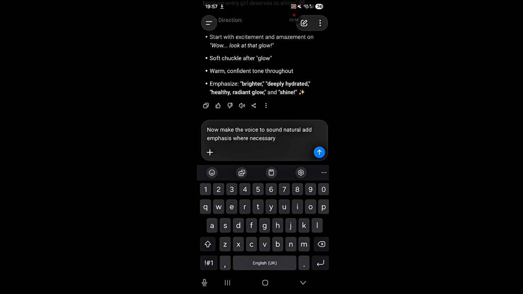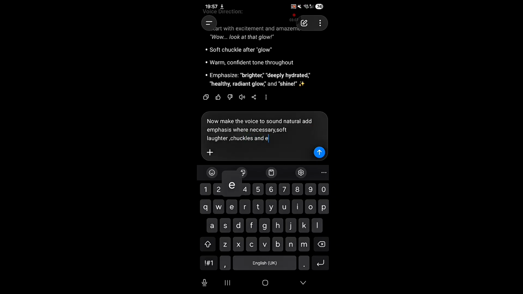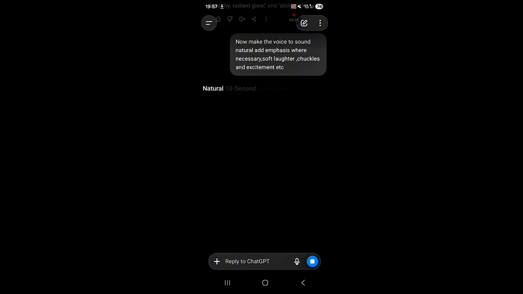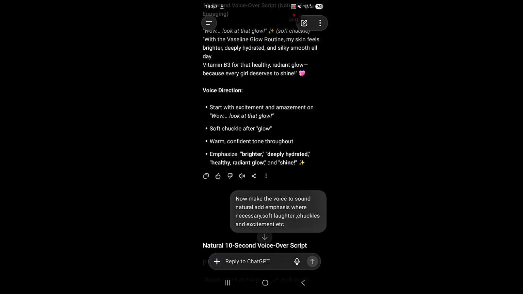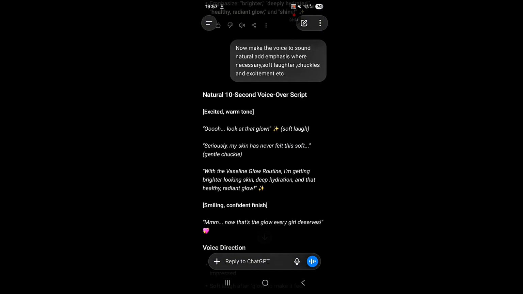Add emphasis where necessary. Soft laughter, chuckles, and excitement. Once we're done with that, you can put etc. Once you put this etc, ChatGPT already understands the angle where you're coming from. Then you send it. It's still the same script, but it's refurbishing it more.